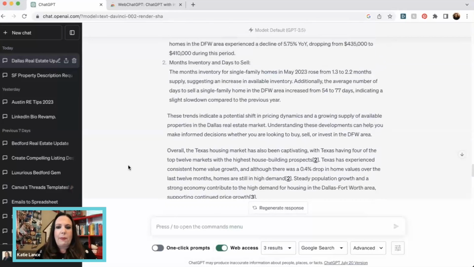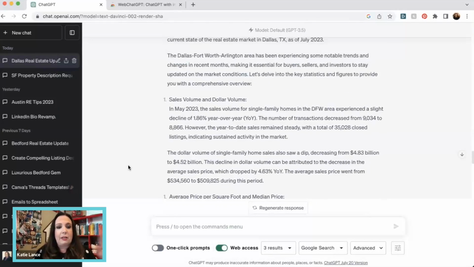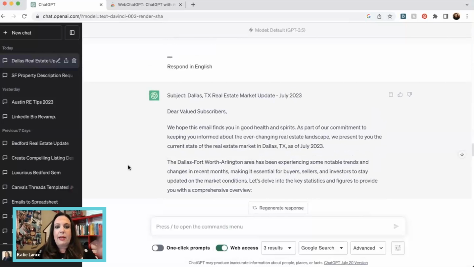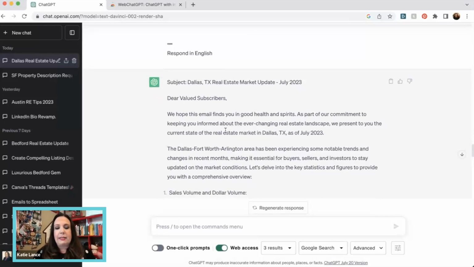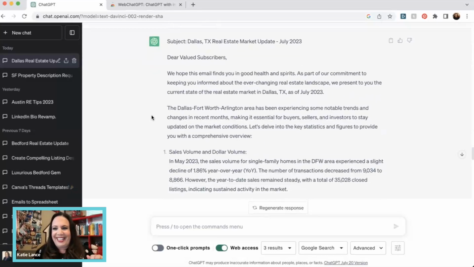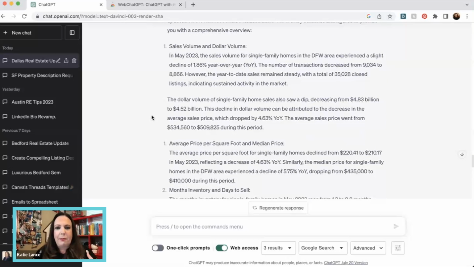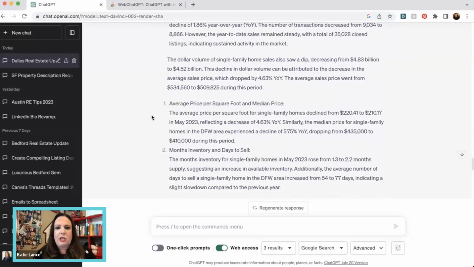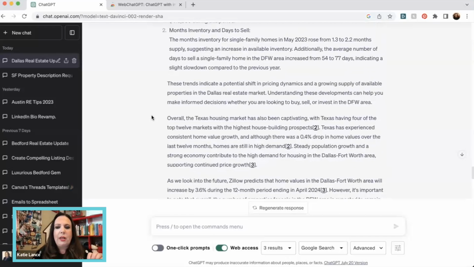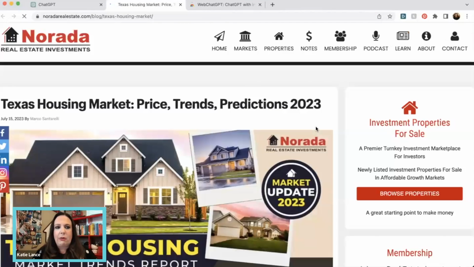So let me scroll up here, and this is pretty detailed, right? It's a long email newsletter, and it has a subject. I would probably change "dear valued subscribers." I think that's not very friendly. I'd probably change that. And it goes through and talks about the market. Now, what's interesting about this is as you scroll through, where this data comes from is cited. So if you're wondering, like, where did this come from? You can click on any of these, and this is going to take you to where that data came from.